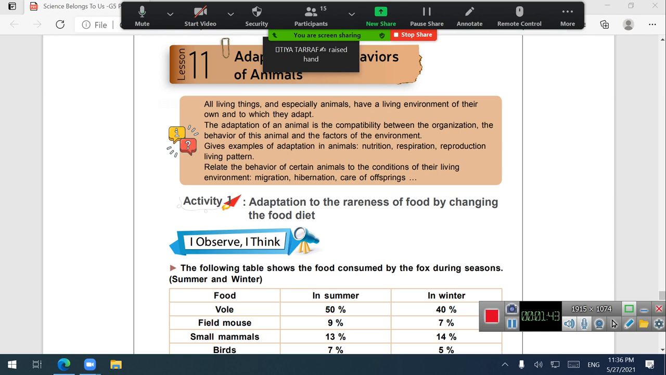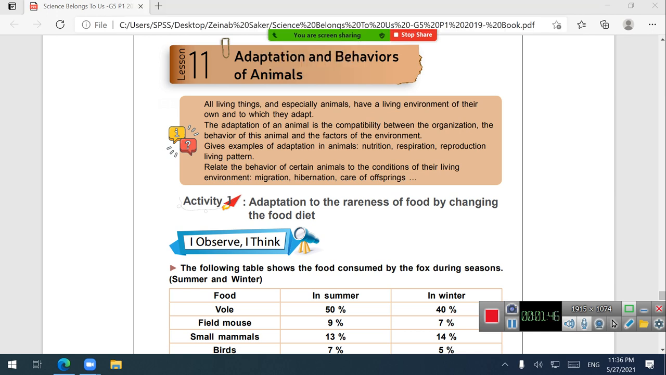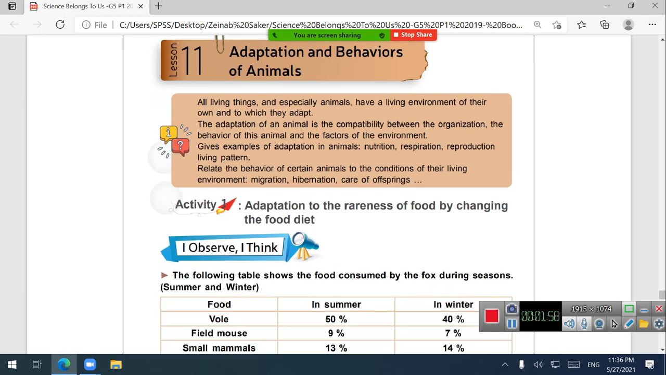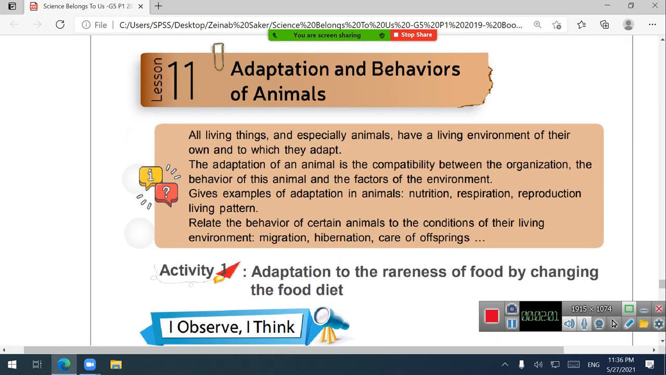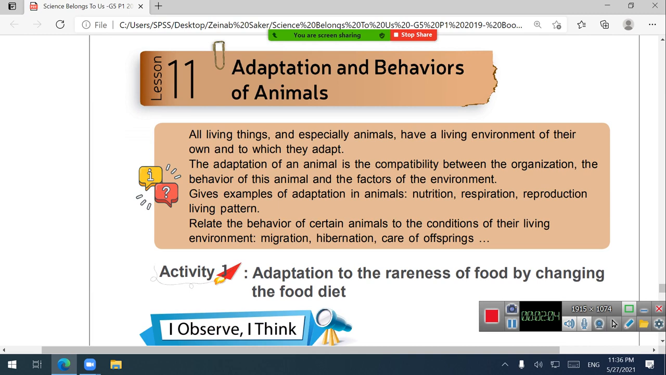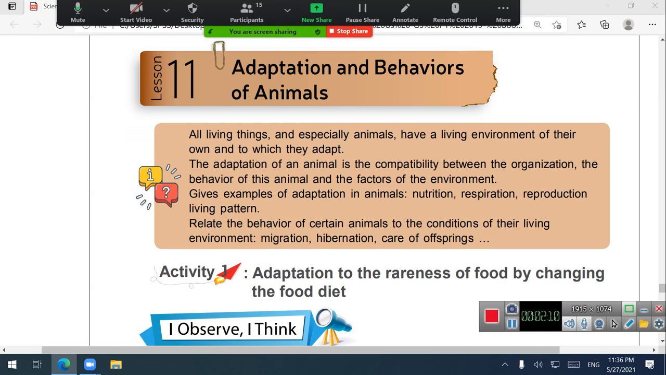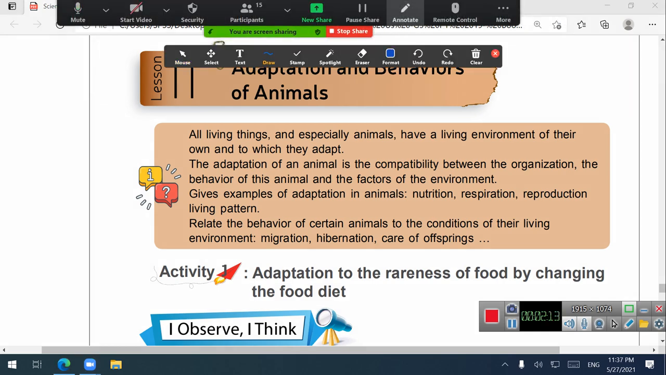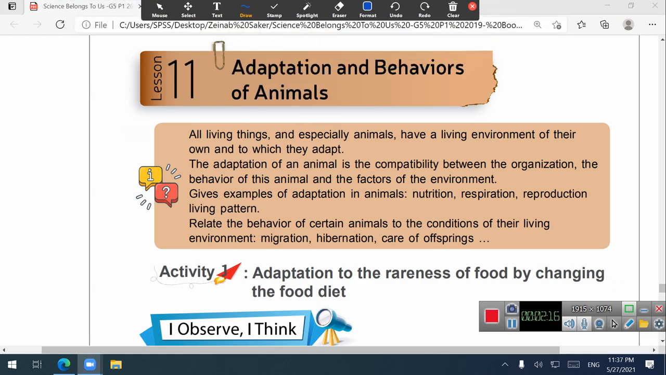Okay? This is an example, before we start our text, of the adaptations that animals may have. Let's please start reading here. All living things, especially animals, have a living environment of their own to which they adapt. These adaptations may include some characteristics or properties. These examples, such as nutrition, means food.